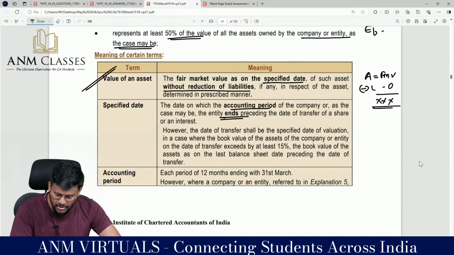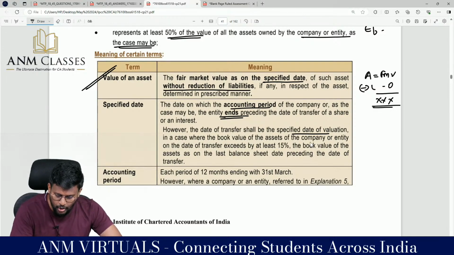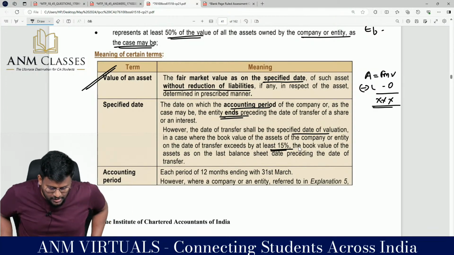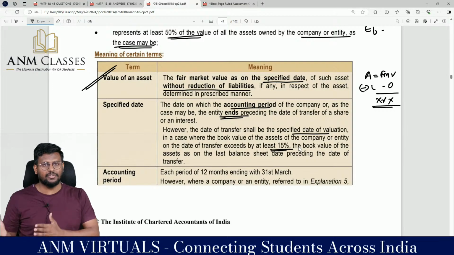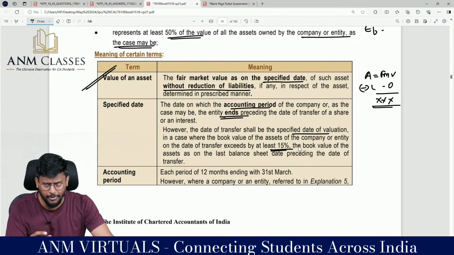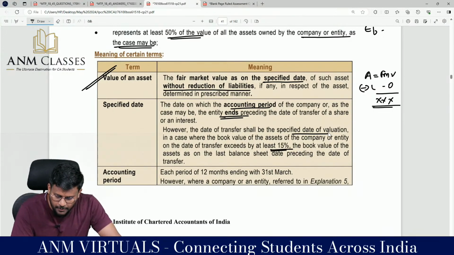However, the date of transfer shall be the specified date of valuation in a case where the book value of the asset of the company or entity on the date of transfer exceeds by at least 15% the book value of the asset as on the last date of the balance sheet preceding the date of transfer. So generally, sir, it is the last date of the year in which you have transferred. In case the value increases by 15%, the date of transfer shall be the specified date of valuation.